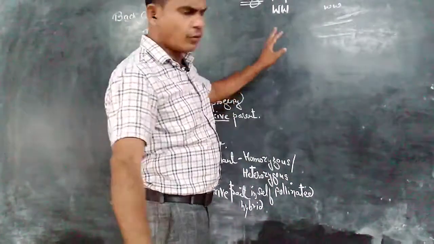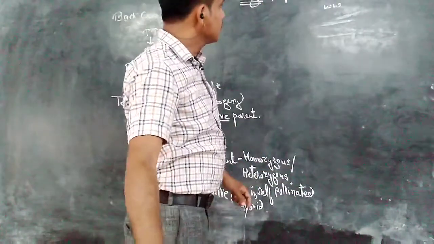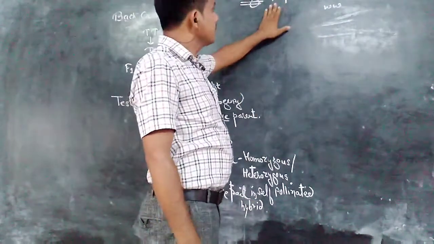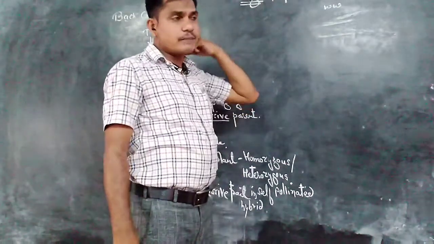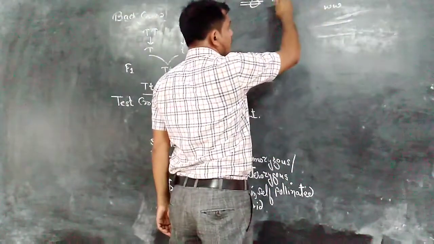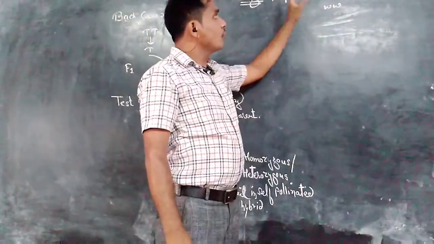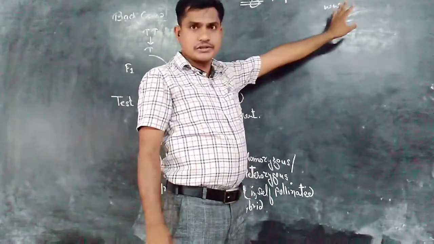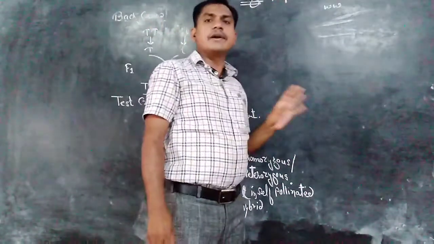We don't know the genotype of a particular purple plant, so we perform the back cross, crossing the purple plant with a homozygous white plant. White is the recessive character, so it appears only in the homozygous condition. So we check whether this purple plant is homozygous or heterozygous.